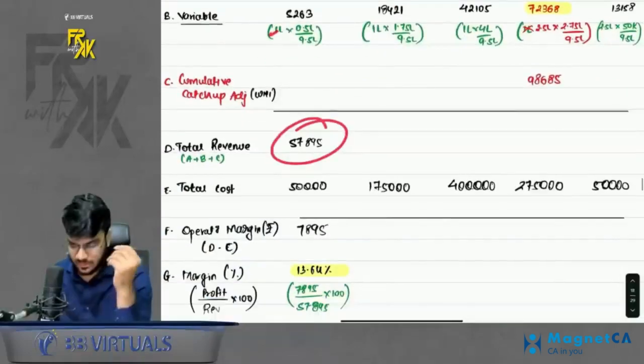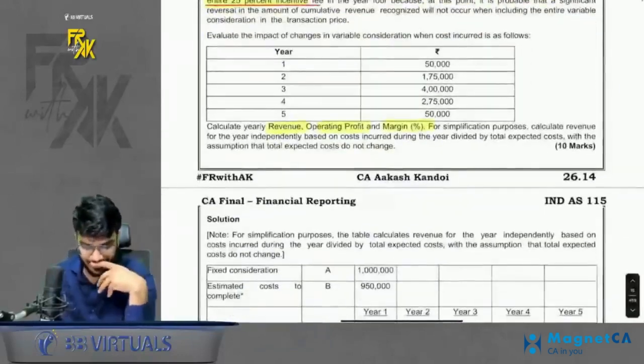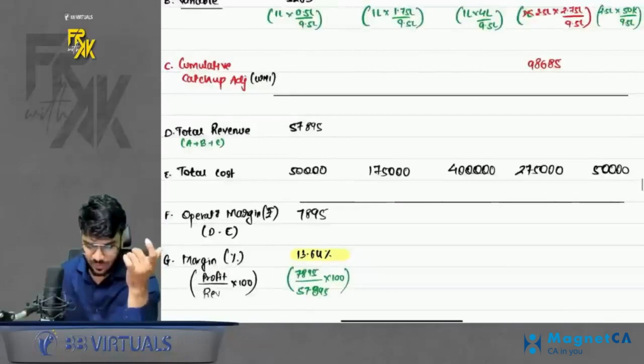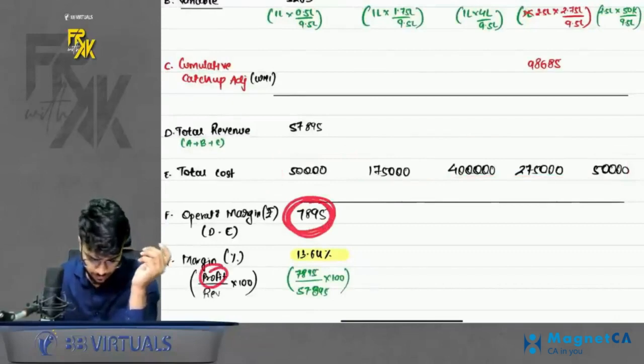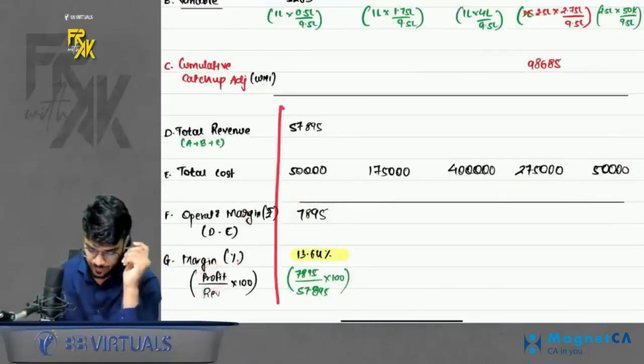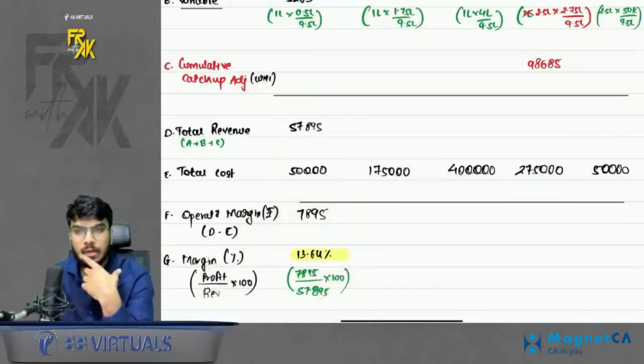In this question, what was asked? They had asked us the revenue amount. They had also asked us the margin amount and the margin percentage. So revenue you get. Cost was already given. So deduct cost from the revenue, you will get margin. Then profit, that is margin upon revenue, will give you the margin percentage. I did it for 1 year. You can do it for the remaining years. It is simple. Clear with this?